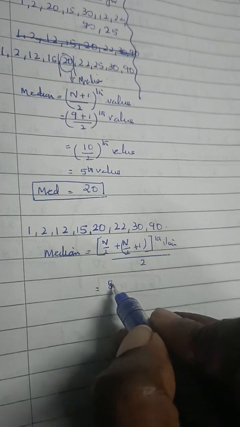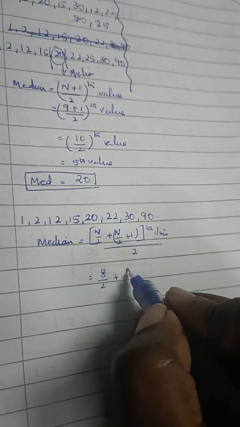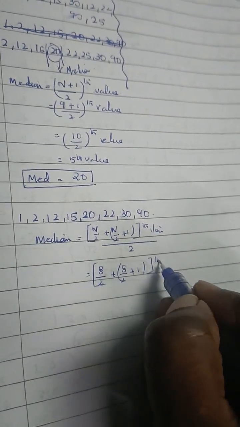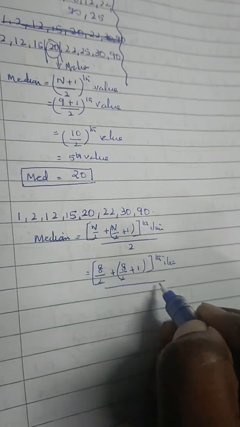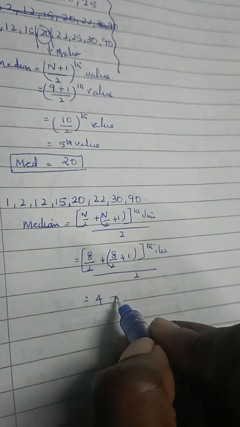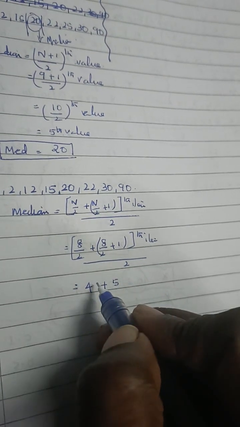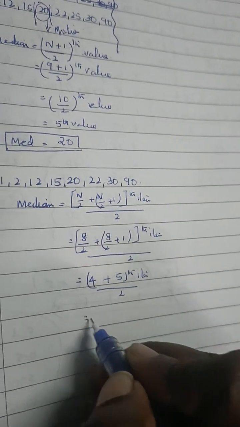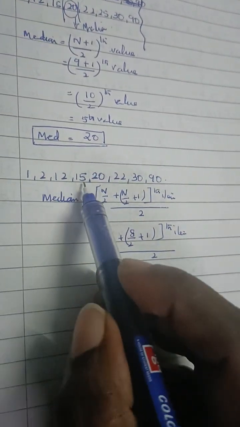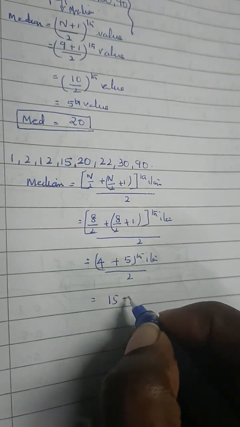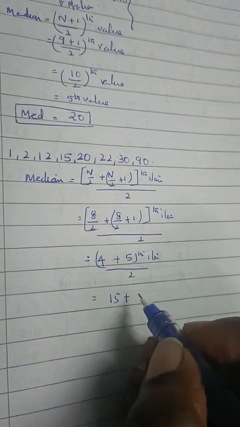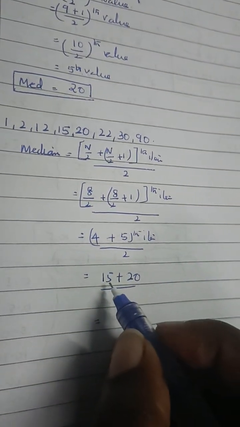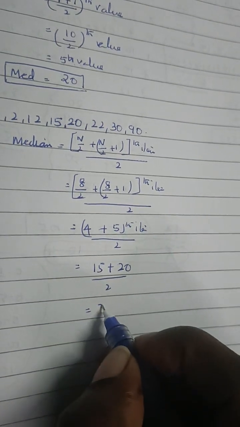Okay, so 8 by 2 plus 8 by 2 plus 1 item divided by 2, that is 4 plus 4 plus 1 is 5 items divided by 2. So here the fourth is 1, 2, 3, 4. 15 is the answer. Fifth value is 20. So 20 by 2. So here you have 15 plus 20 is 35 by 2.